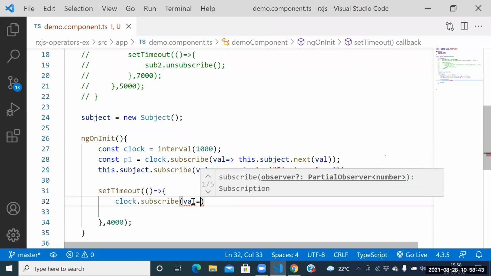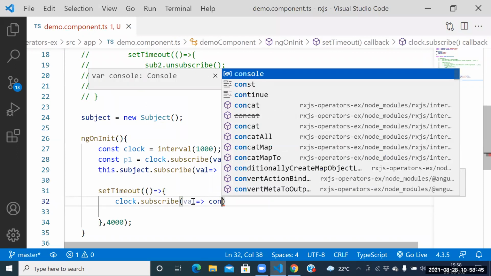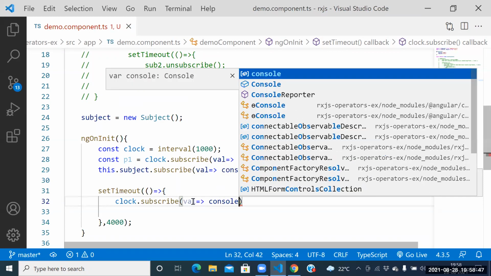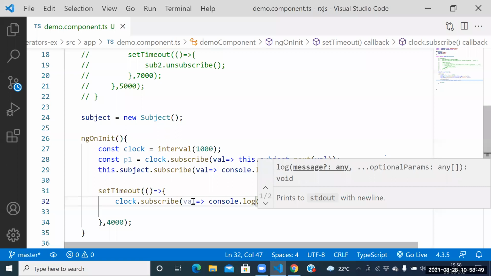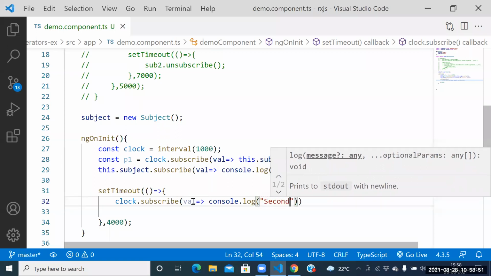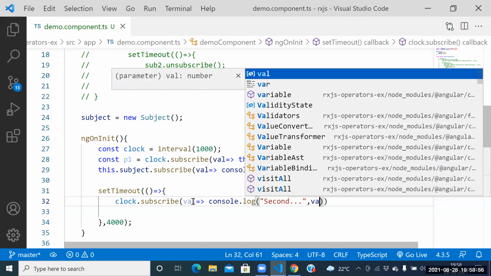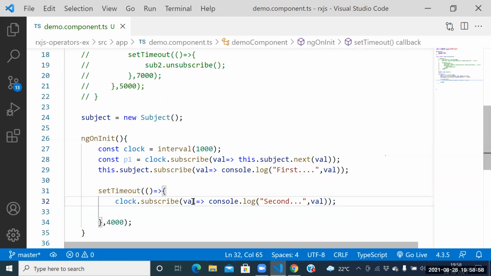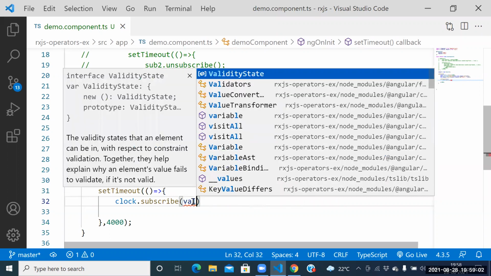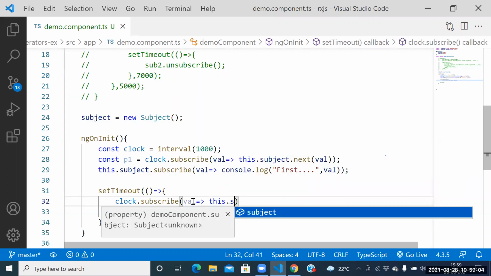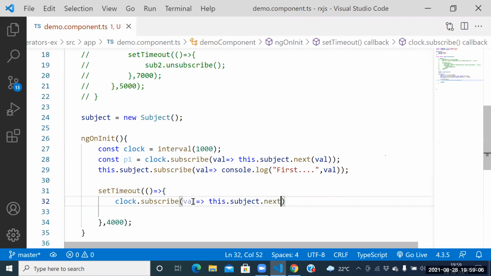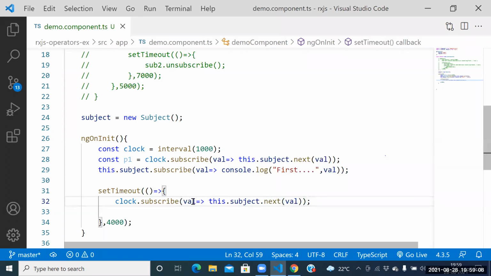Here itself val, equal to console dot log of second, here itself what you want to place val. No, guys, wrong now. Subject we need to choose now. How to use the subject again? this dot subject dot next of val. Next one.